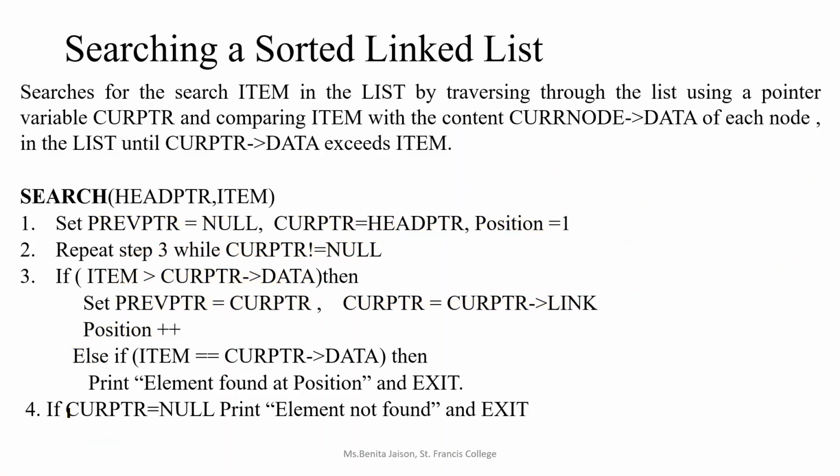Okay, so what is in the else if part? We gave only one condition over here. If item is greater than, what is the other condition? If item is equal to the current pointer data. In that case, we have to print element found at position, right? The other case will never exist, right? If you are checking item is greater than current pointer, we will be moving the current pointer. And if it is equal, we will just stop here. The else if is not required.